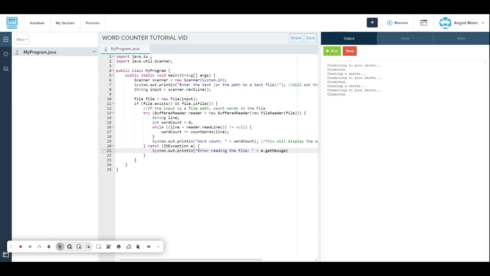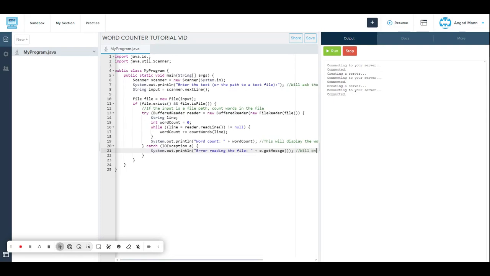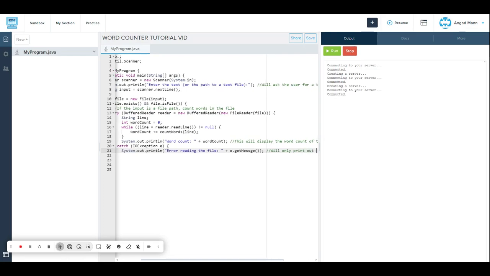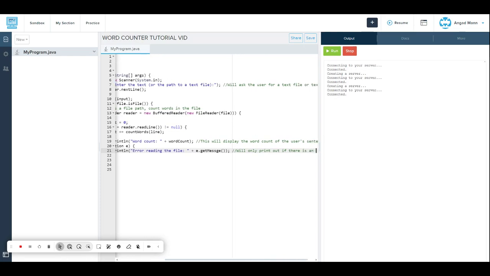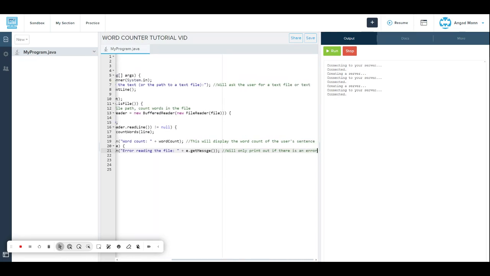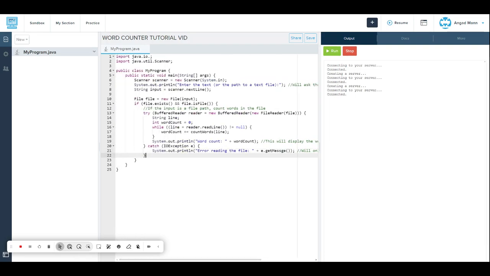message, and then bracket. Then after that we do this thing again, and then we're going to put another note here, which will say will only print out if there is an error. Alright. Then after that, we go down here. Or hold up, I accidentally did something.